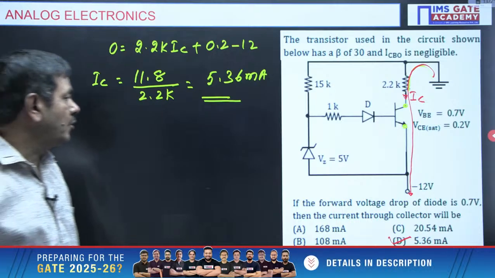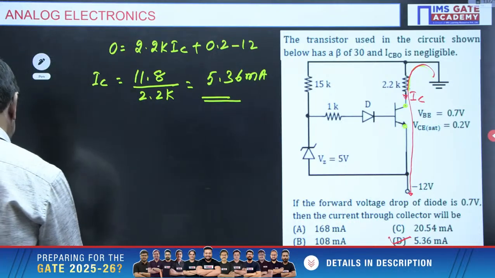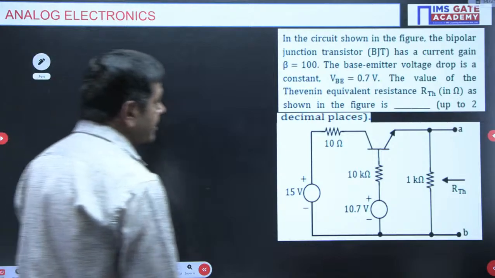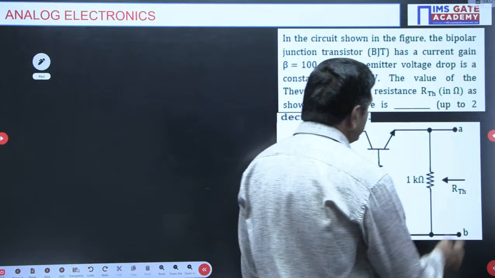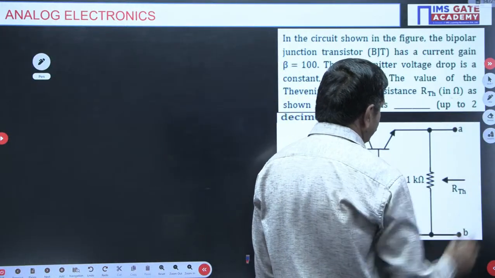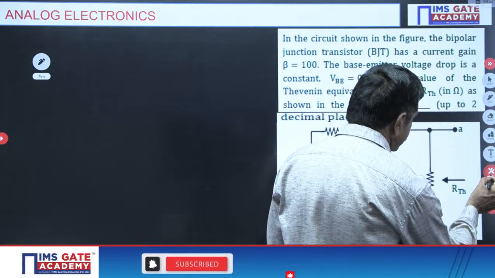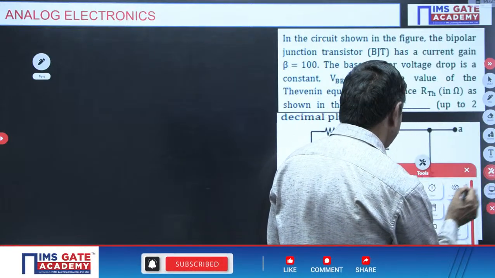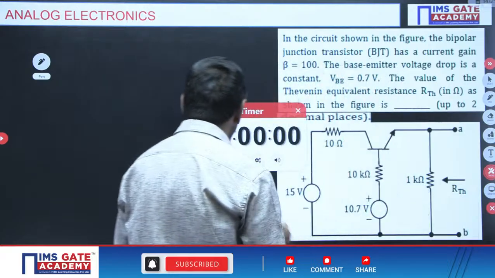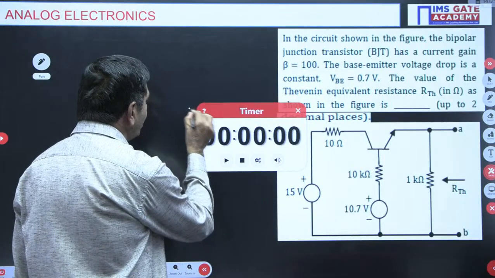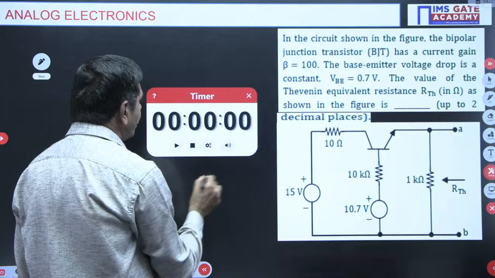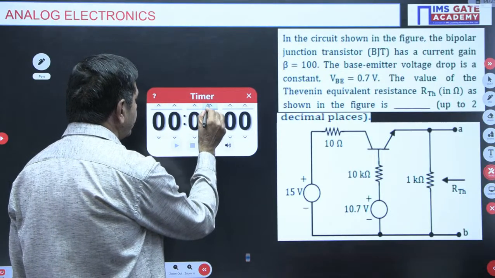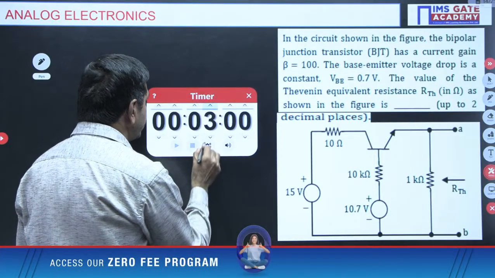And I want to give one more question. You please try this. This is the next transistor problem. But I want to give 3 minutes for this question. It takes some time, that's why. Sometimes you can expect somewhat lengthy questions in the GATE. In 3 minutes, please try to complete this question.